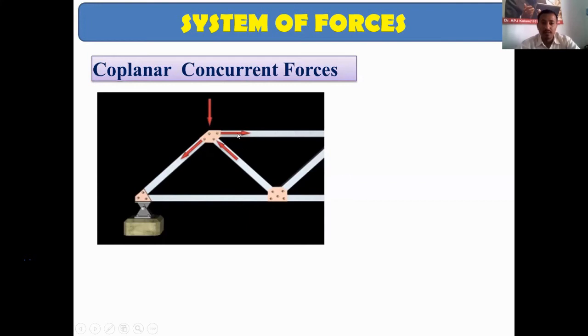So you can see this figure. Here these are the forces, that is coplanar concurrent forces. These are coplanar. Concurrent means the forces should meet at a single point. Here this is the point where all the forces are meeting: force 1, force 2 and force 3. These three forces are called concurrent forces because they are meeting at a single point.